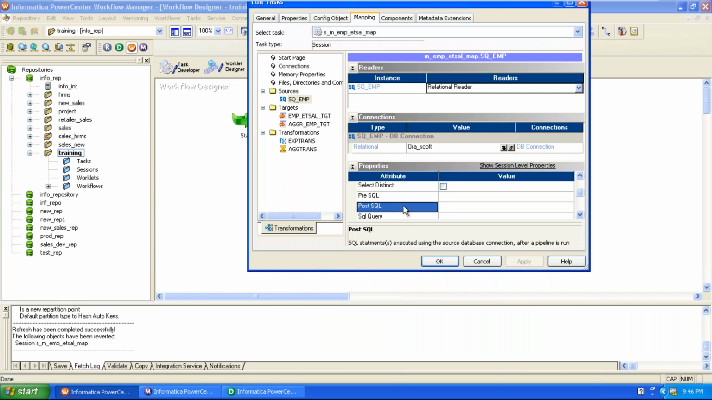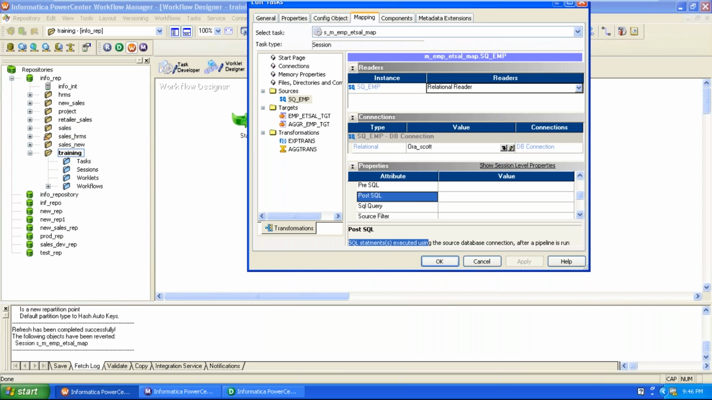Okay, this is the post SQL. If you entered any SQL query here at the post-SQL level, that query will be executed using the source database connection after the pipeline. After pipeline means after the mapping is executed, then that query will be executed in the source, based on the source database connection.